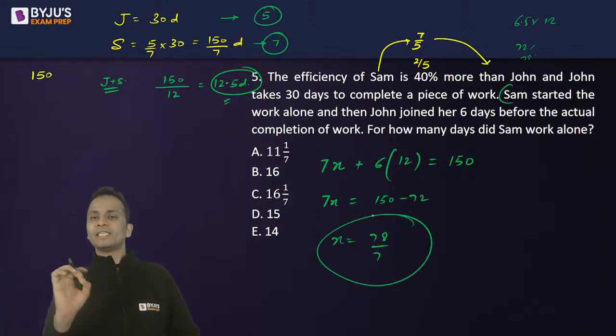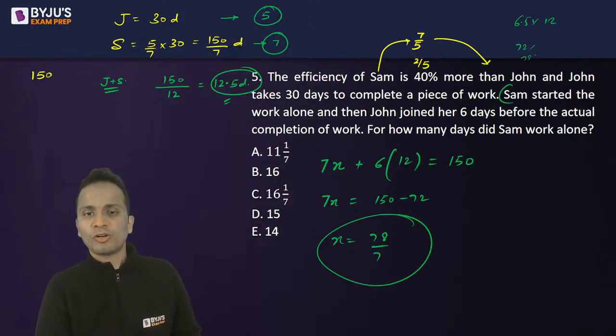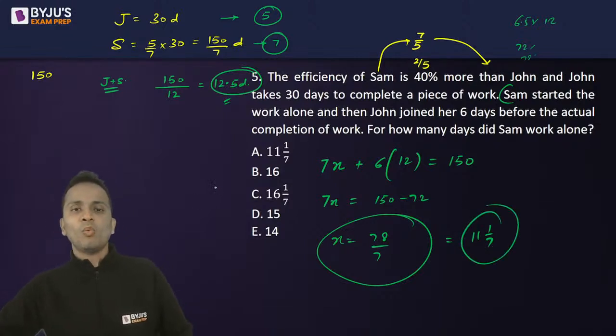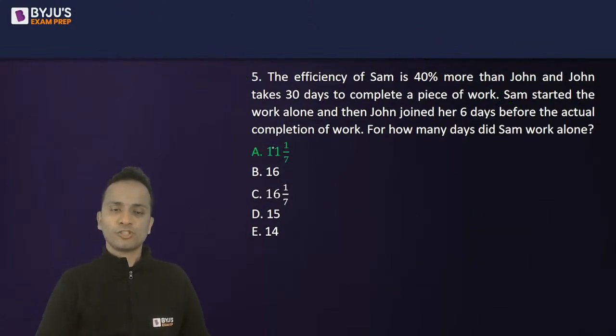So for how many days did Sam work alone? Sam worked alone for 78 upon 7. Options are given in mixed fractions. So it will be 11, 1 by 7. So 11, 1 by 7 will be the answer of this question.